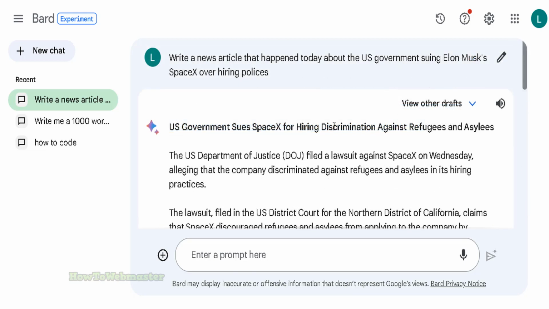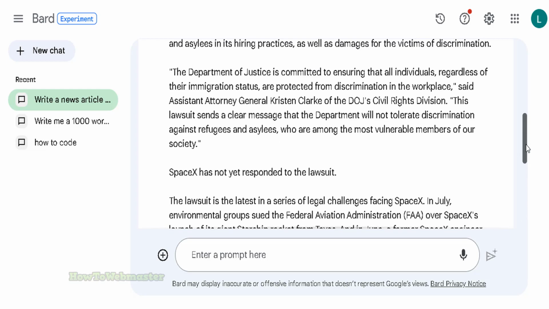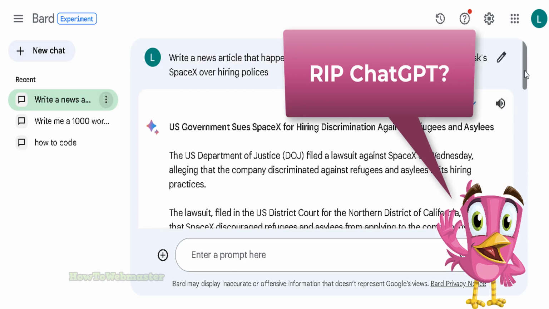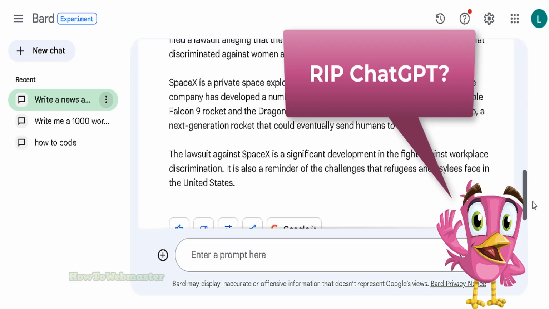Working faster than ChatGPT, and the quality of the results is also better. It can write faster and with current information and data, because after all, Google has a search engine and Bard has access to this information. So this definitely can be a ChatGPT killer, and I highly recommend it. It's free, at least for now, so go check it out.